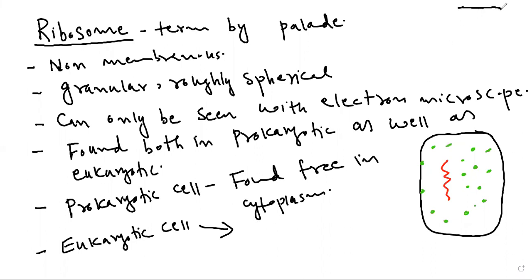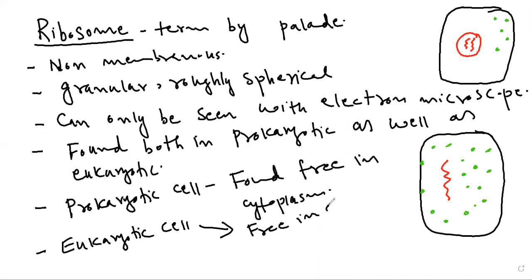Look at here. This is a eukaryotic cell, and this is the nucleus of a eukaryotic cell. Inside nucleus, this is the genetic material of eukaryotic cell. In eukaryotic cell, ribosomes are found free in cytoplasm. These are ribosomes which are found free in cytoplasm. So in eukaryotic cell, ribosomes are found free in cytoplasm.